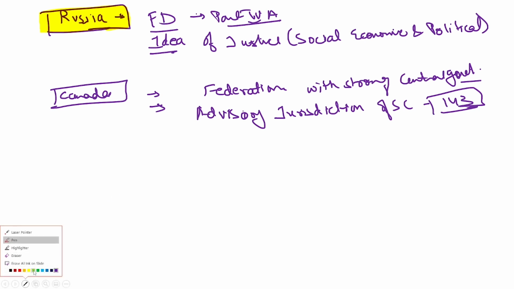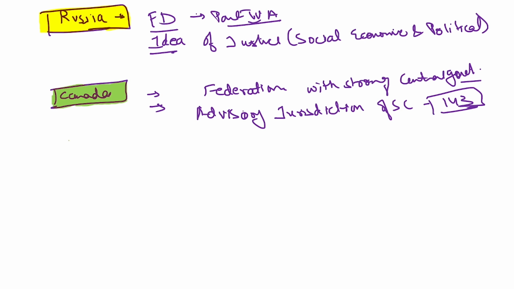So these are the different things that obviously will be asked in your question paper in a different manner, and that is why it becomes very important for you to retain these small but very useful information. That from Canada, what we have incorporated: federalism with strong central government, and advisory jurisdiction of the Supreme Court has also been taken from Canada.